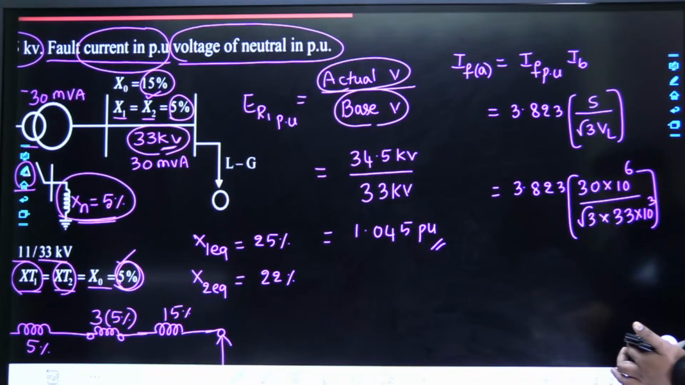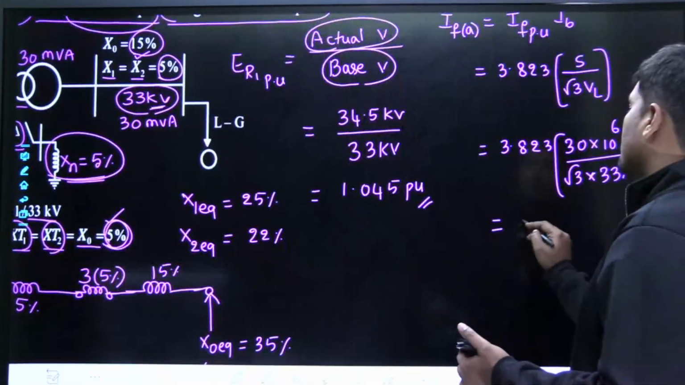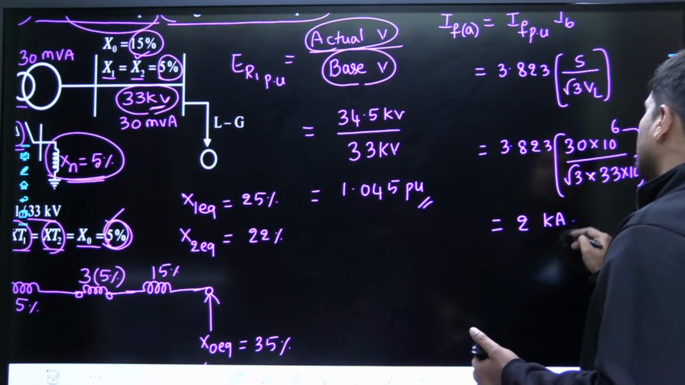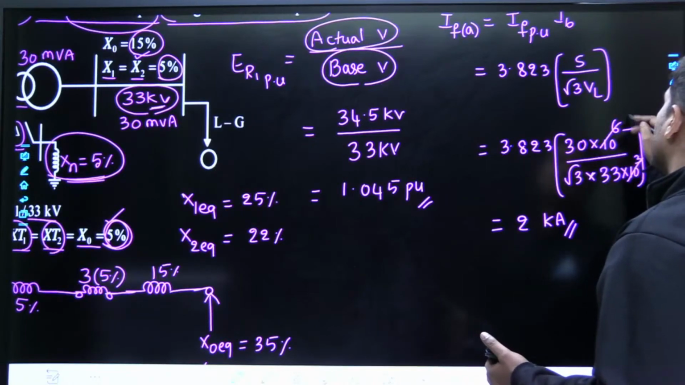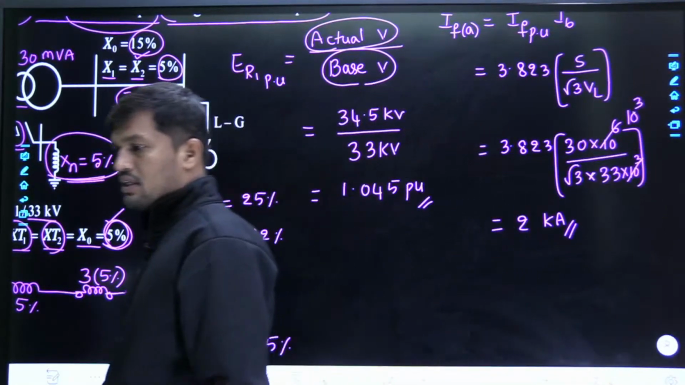Now this value is 3.823 multiplied by 30, divided by root 3 multiplied by 33, which is approximately 2 kilo amperes, because it is 10 power 3 in the denominator and 10 power 6 in the numerator, so it will be 10 power 3. 10 power 3 can be written as kilo amperes, right?